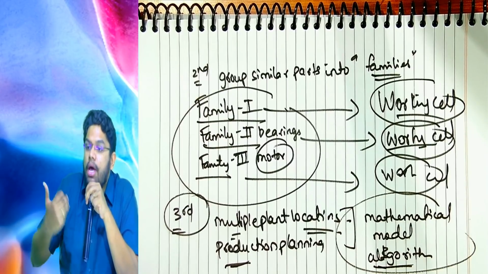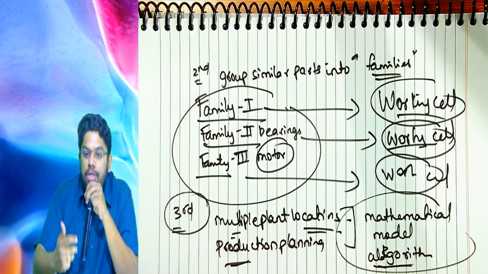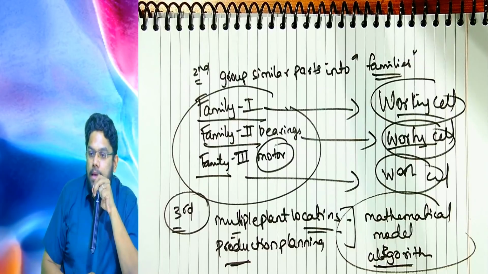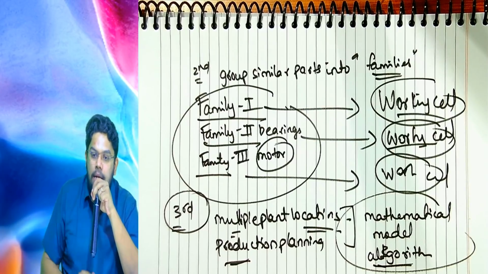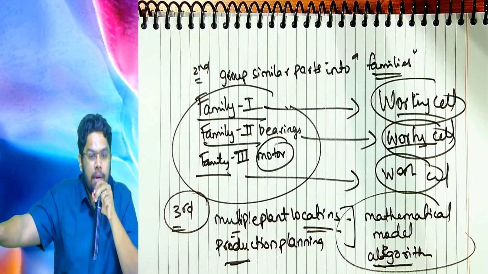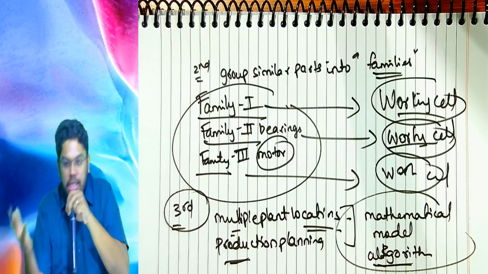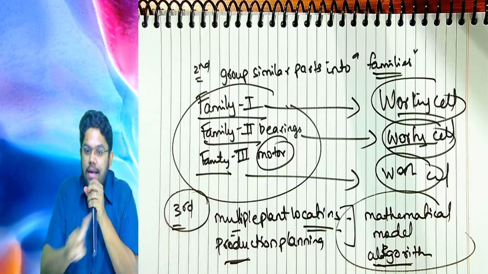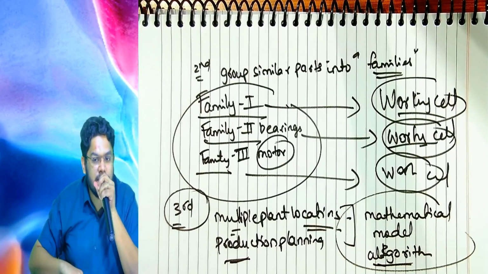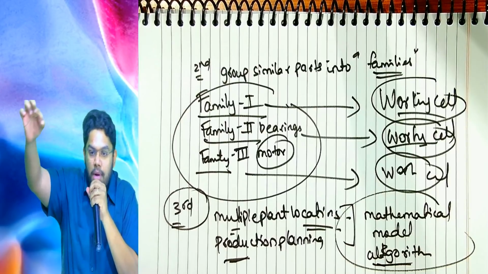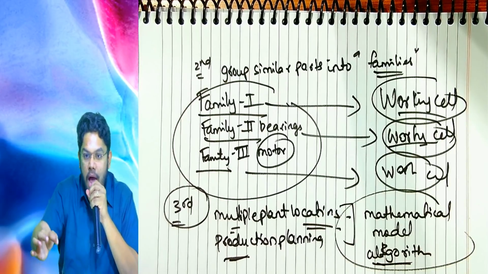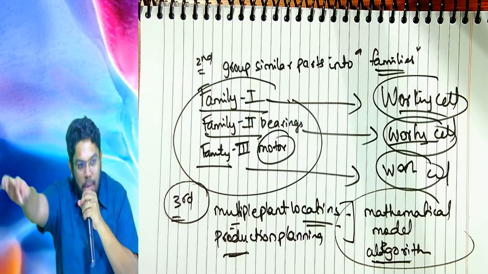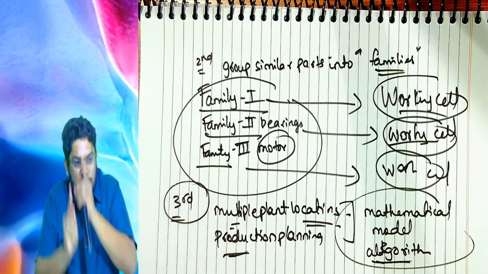How much to produce, where to produce, when to produce, in which location to produce, which market to satisfy, which customer to satisfy, which demand to be met, which order to be delivered, are so many factors which will affect my production. I must take all these factors and I must also ensure that my working cells are arranged in all these different locations. Each working cell should produce a family of parts in different locations at the correct time in the exact quantity as required by that particular area depending upon the demand from the customer. Imagine how much calculation needs to be done.